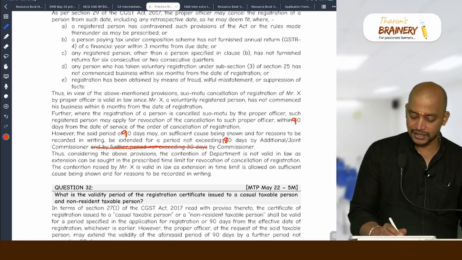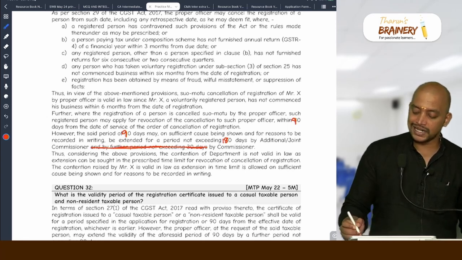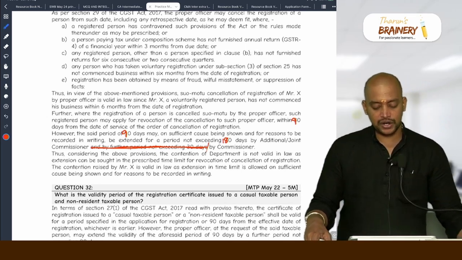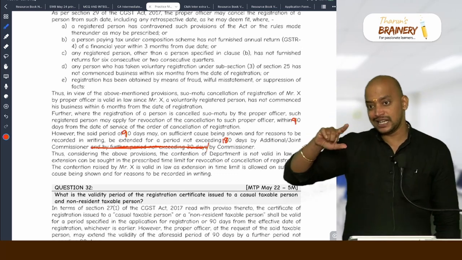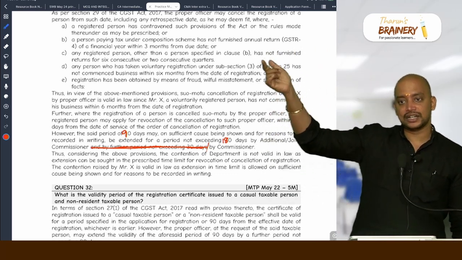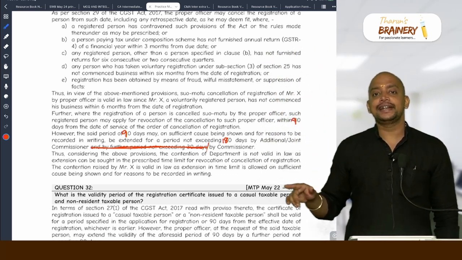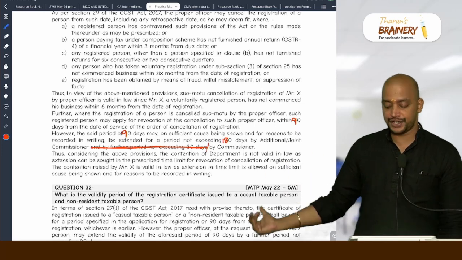So kindly make this correction. 180 days by whom? Either the additional or joint commissioner or by the commissioner. Previously it was 30 plus 30 plus 30, like that. Now they modified it to 90 days plus 180 days. Accordingly, we need to answer this.